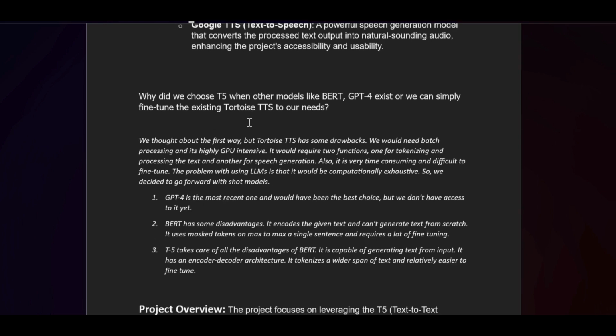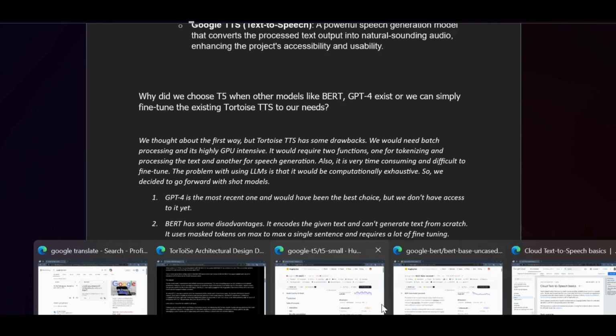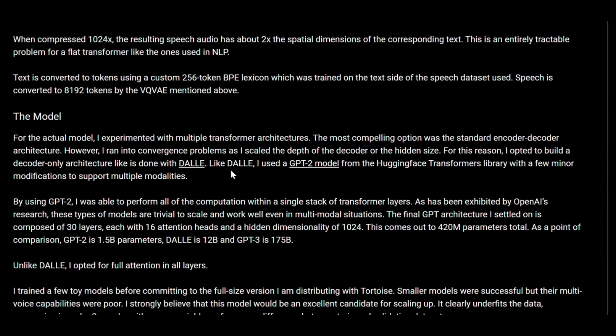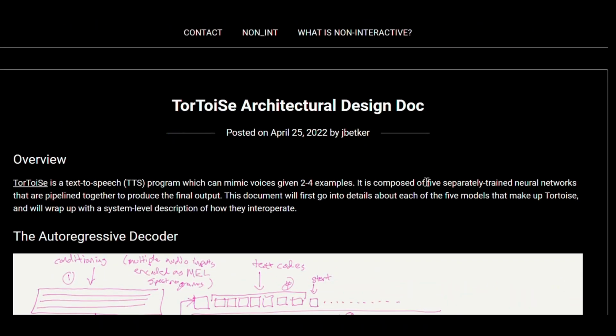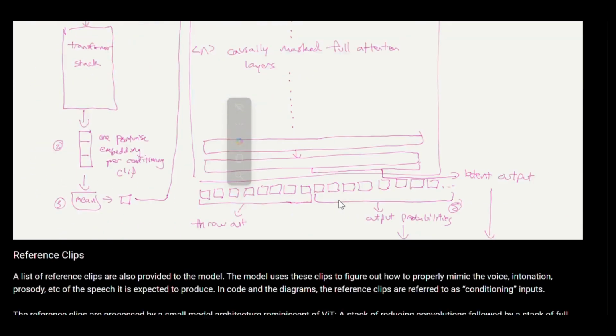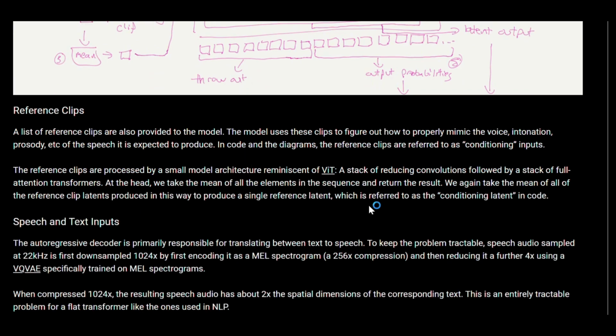So talking about Tortoise TTS, it has a few drawbacks, some major ones. Firstly, we would need batch processing and it is very GPU intensive. Secondly, if we look at the architecture of Tortoise TTS, we can see that the model was made using five separately trained neural networks, right, pipelined together to produce the final output. So to fine-tune this, you can imagine how difficult it would be.